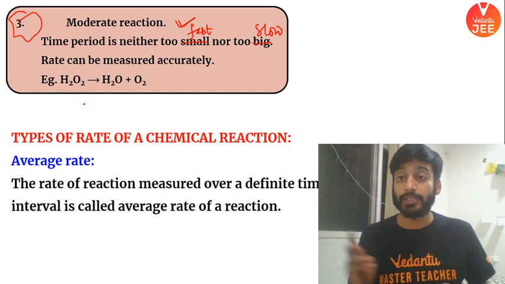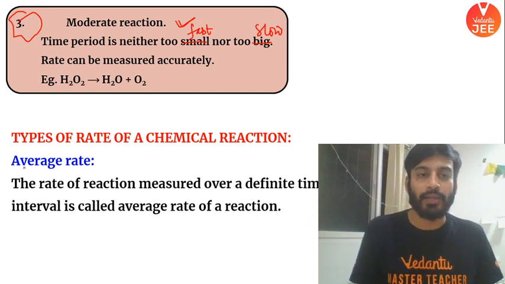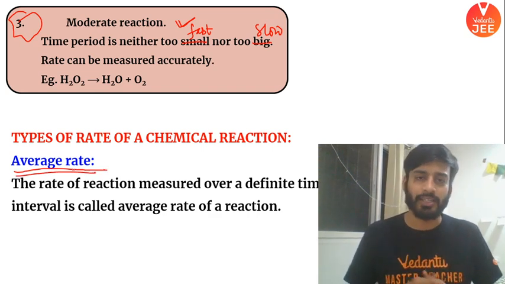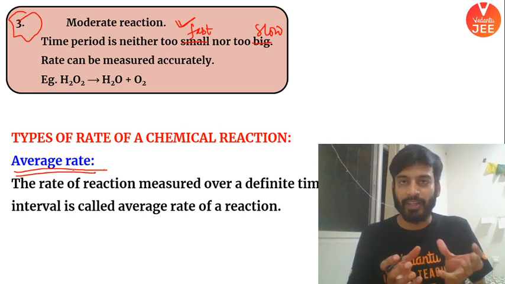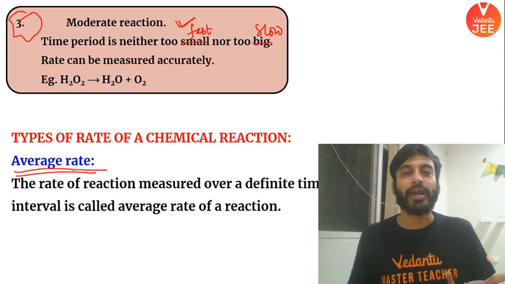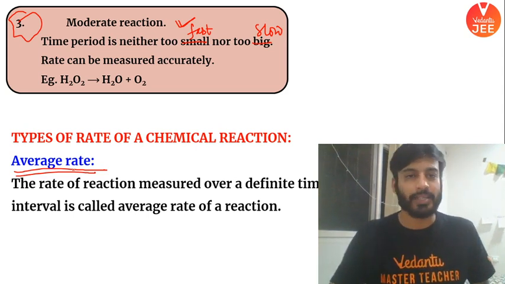Now we are going to understand in much more detail what are the types of chemical reactions. First of all, we are going to study average rate. Average rate is what, let us understand. It is measured between a finite time. You will be given a definite time period and you are going to find the rate of the reaction. Let's see in detail what that is. Let's understand it calmly, it is very easy.